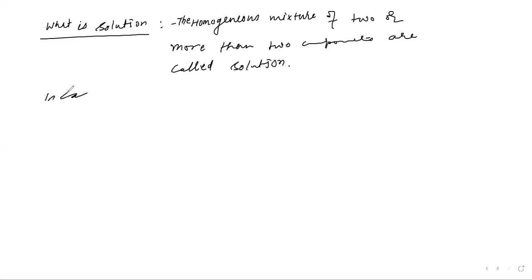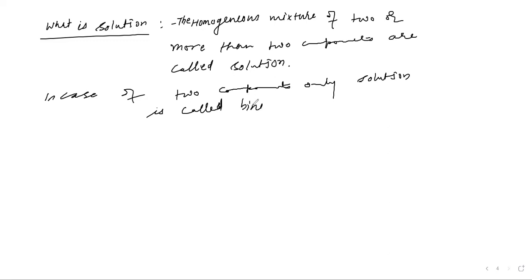In case of two components only, the solution is called a binary solution. This is the binary solution, with two components. In this chapter, we have to study only binary solutions. This is point number 1.